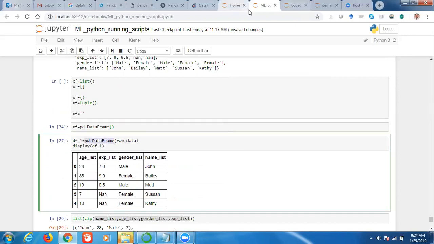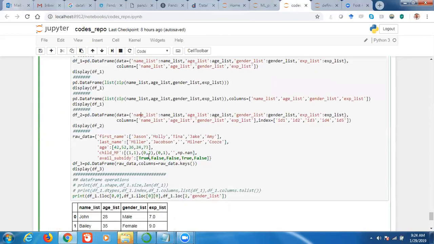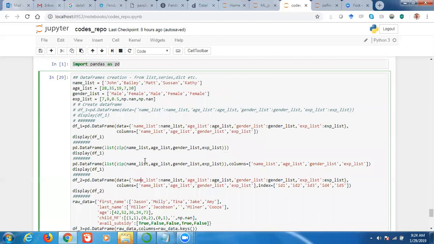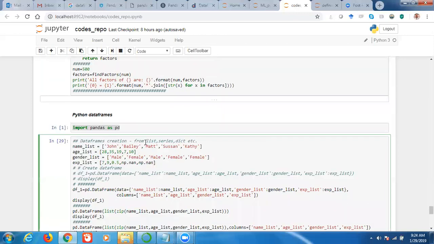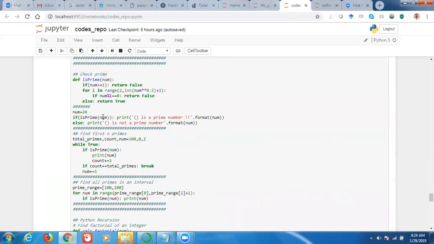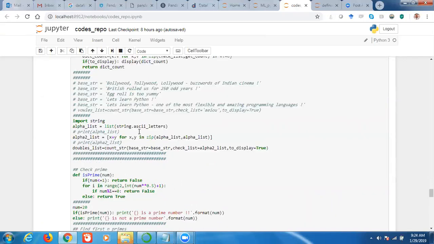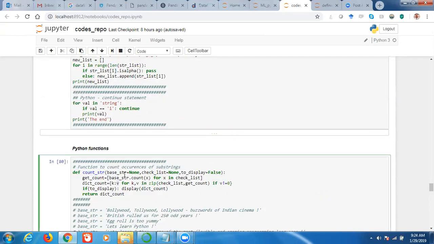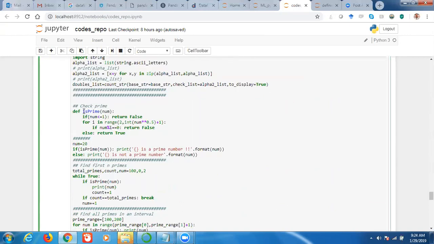In the last session we had discussed functions. These are the inbuilt functions, but we have also discussed how we can create our own functions. There we discussed defining a function with default arguments, arguments with default values, as well as functions with no default values. Here, for example, this is a function whose arguments have default values. And each prime is a function we have defined. It has one argument, but it has no default value. So we cannot call this function without giving any value, right?